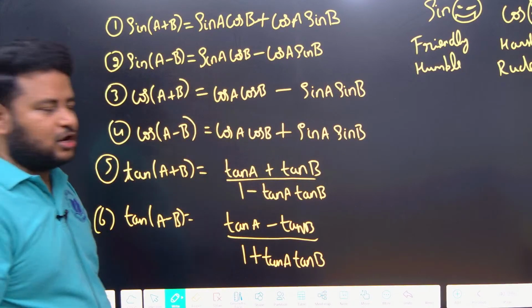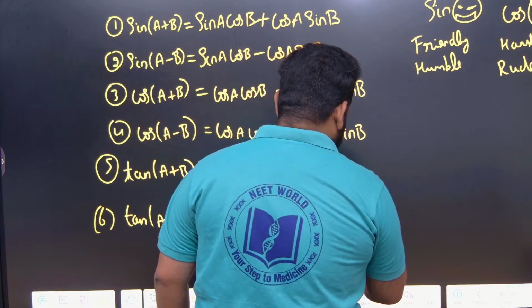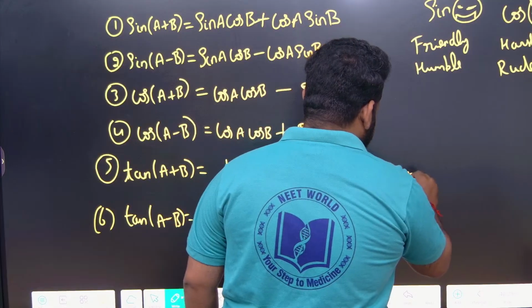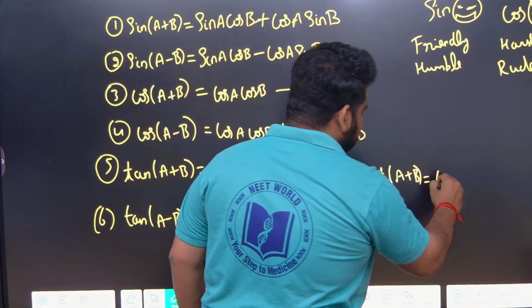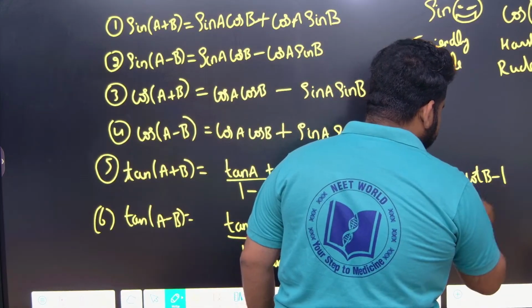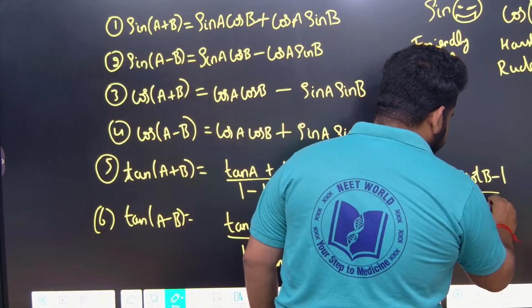Now let us go to cot, not so important, but let us learn that also. 7th one and 8th one. Cot of A plus B. Cot of A plus B is cot A cot B minus 1 by cot B plus cot A.